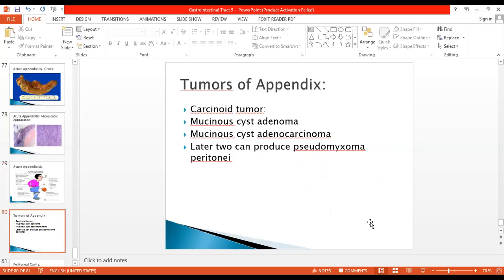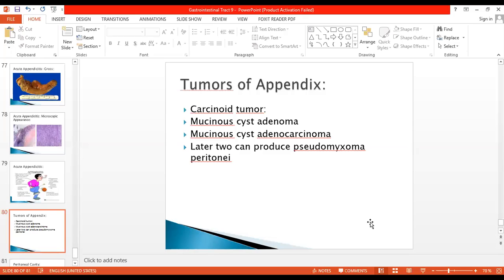Next are the tumors of the appendix. Tumors of the appendix include carcinoid tumor, which we have already discussed and which can also occur in the appendix. Mucinous cystadenoma can develop in the appendix. Mucinous adenocarcinomas can develop, and later can produce pseudomyxoma peritonei. Secondary tumors of the appendix are less common, but the appendix can be invaded by tumors present in the vicinity, especially tumors of the colon.